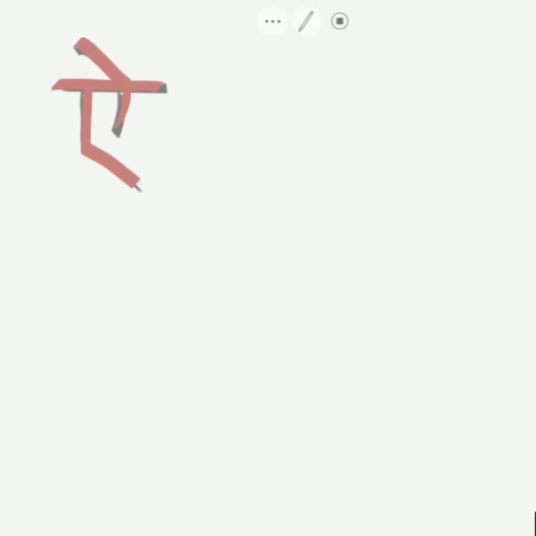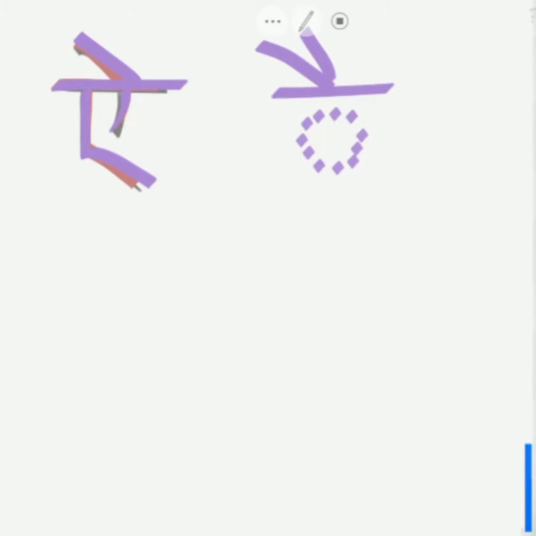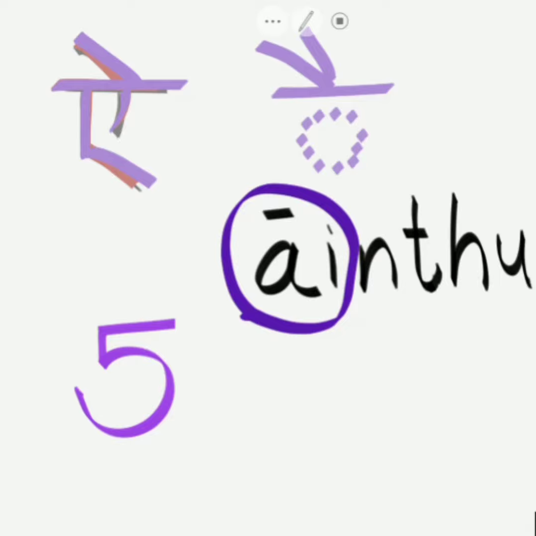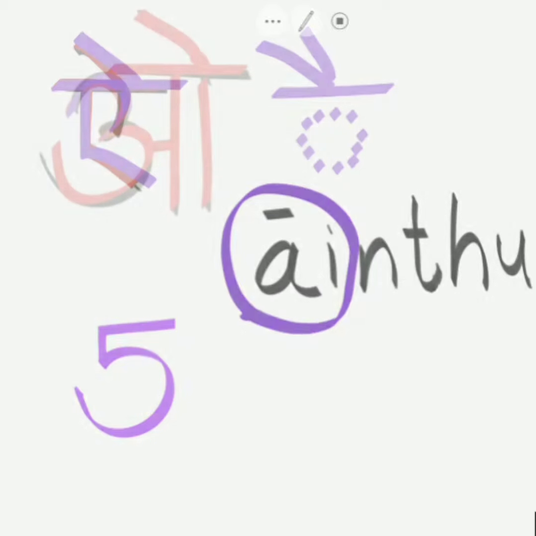Next word is I. If this dotted circle is Vyanjan, the I is written as two matras above the Vyanjan. The Tamil word which is similar in pronunciation is Aindu. The I in Aindu is pronounced similar to Hindi I.